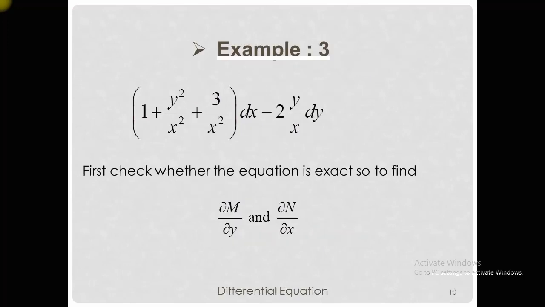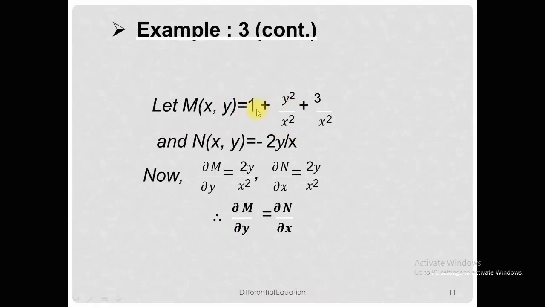Now here is another example: (1 plus y square divided by x square plus 3 divided by x square) dx minus 2y by x dy. First of all, we check whether this differential equation is exact, by finding the partial derivative of M with respect to y and the partial derivative of N with respect to x. So the M function is 1 plus y square divided by x square plus 3 divided by x square, and the N function is minus 2y divided by x.